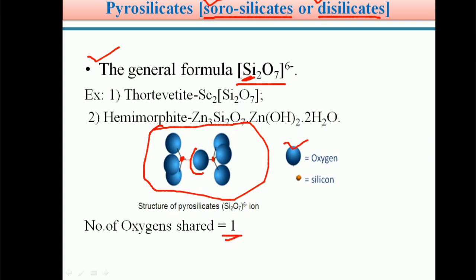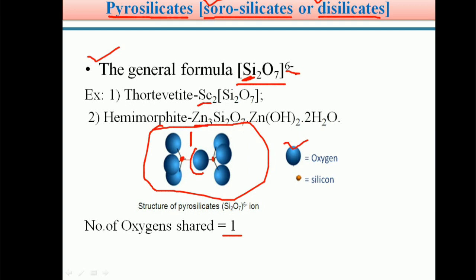So students, in the case of pyrosilicates, the number of oxygens shared between adjacent silicon atoms is 1. One oxygen atom is shared between two adjacent silicons. So these are the pyrosilicates. The general formula for pyrosilicates is Si2O7 6 minus. This charge is balanced by metal ions, metal cations.